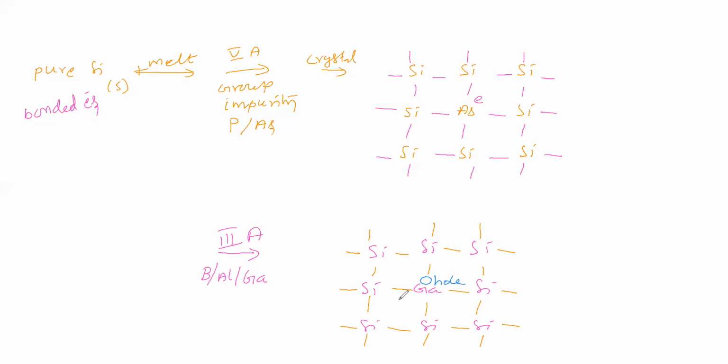Now you can say that this is an extrinsic semiconductor, because we got this by adding an impurity into the intrinsic semiconductor.